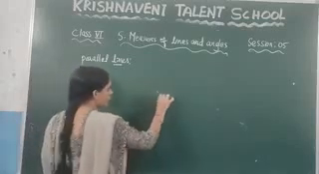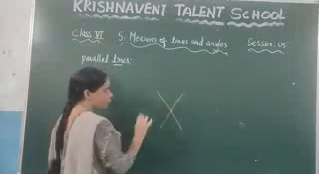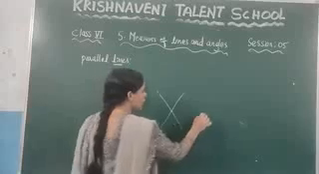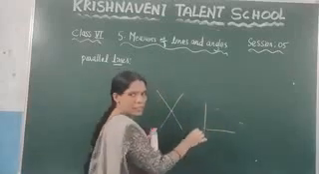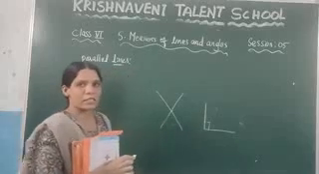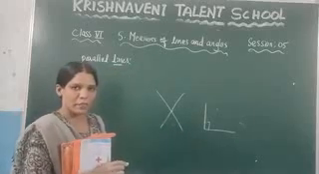Suppose I take these two lines, which are intersecting at a common point. This one we call intersecting lines. Similarly, if you take these two lines intersecting at a common point, and here the angle is 90 degrees, you can observe that such lines we call perpendicular lines.